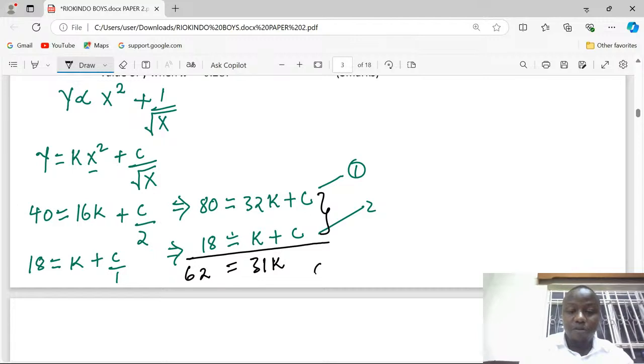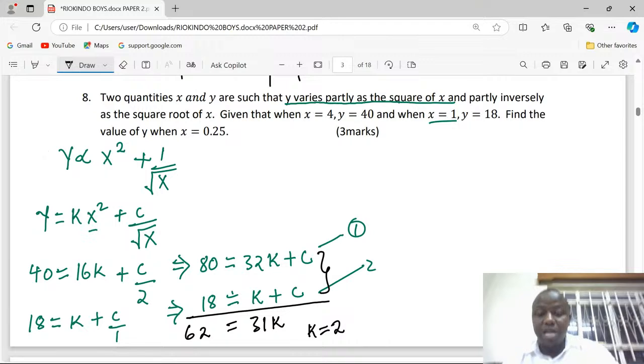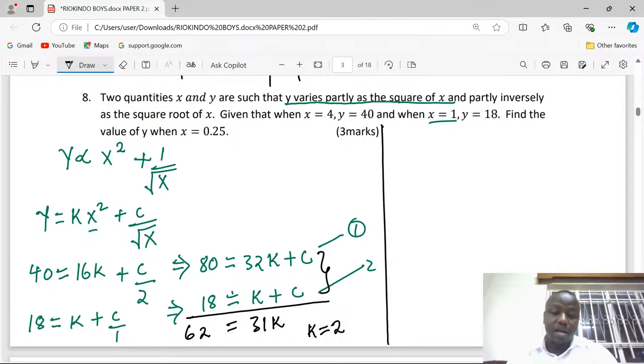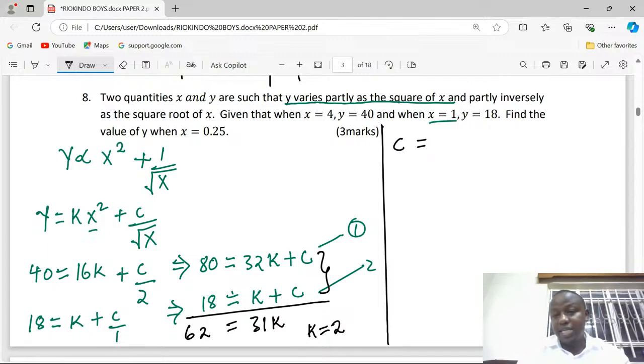And that is how the value of k automatically now becomes 2. With the value of k being 2, utilize the space around very well. With k being 2, we can get the value of c, which is automatically now 16.